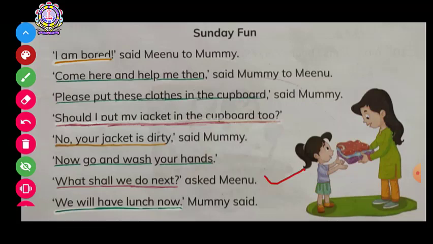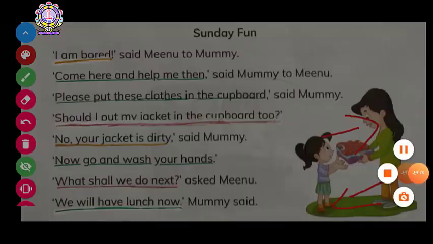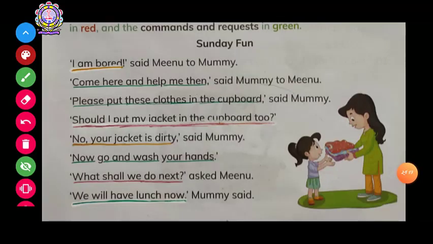Meenu is asking her mother what we will do next. Then the mom is saying that we will have lunch now.